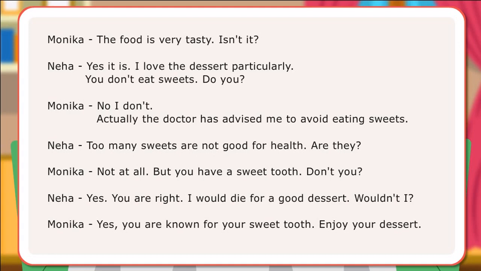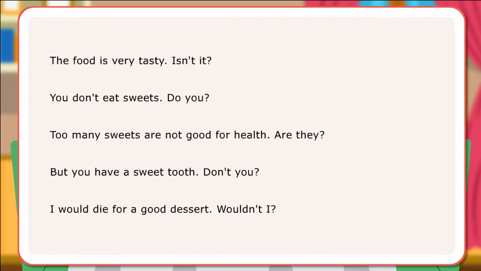In the dialogues, Monica and Neha have used question tags like are they, don't you, etc. to ask for information or to elicit agreement to an option. Here are examples of sentences followed by question tags.